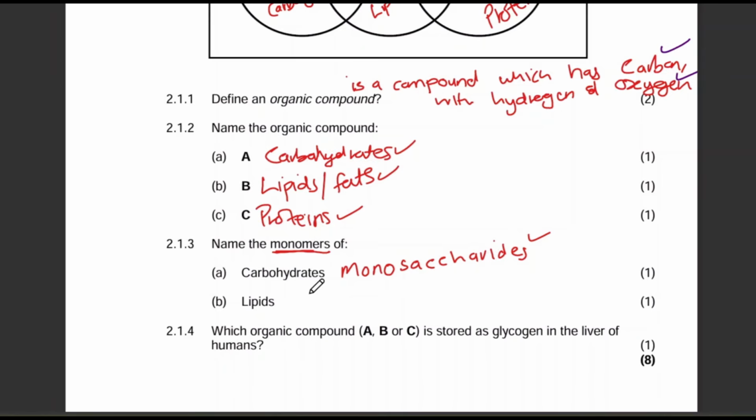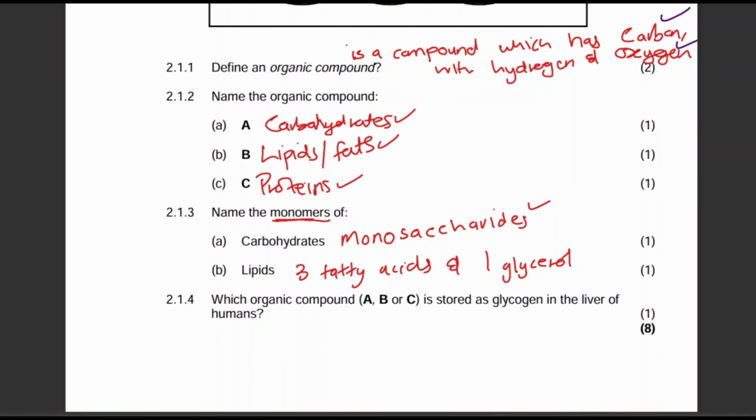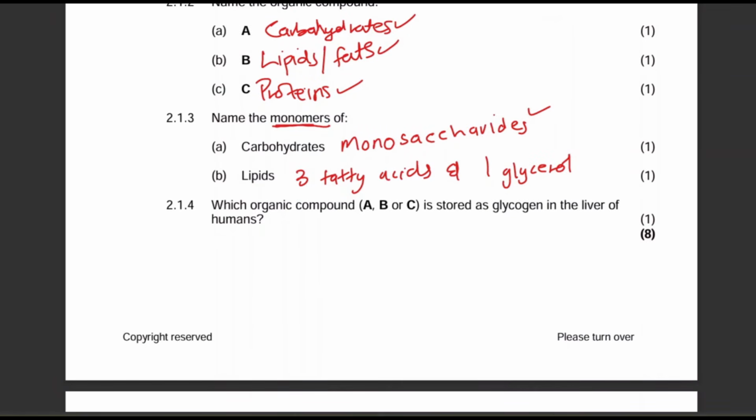Then the monomers for lipids are 3 fatty acids and 1 glycerol. All right. Then who can remind me what the monomers are for proteins? Let me know in the comment section what the monomers for proteins are. They've just asked us for carbohydrates and lipids here, but I'm asking you what the monomers for proteins are.